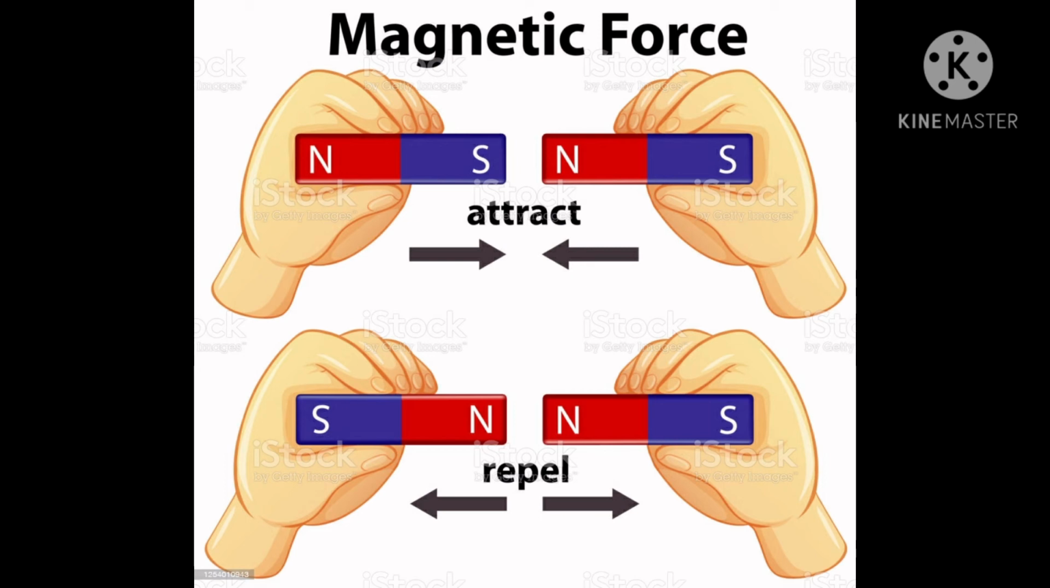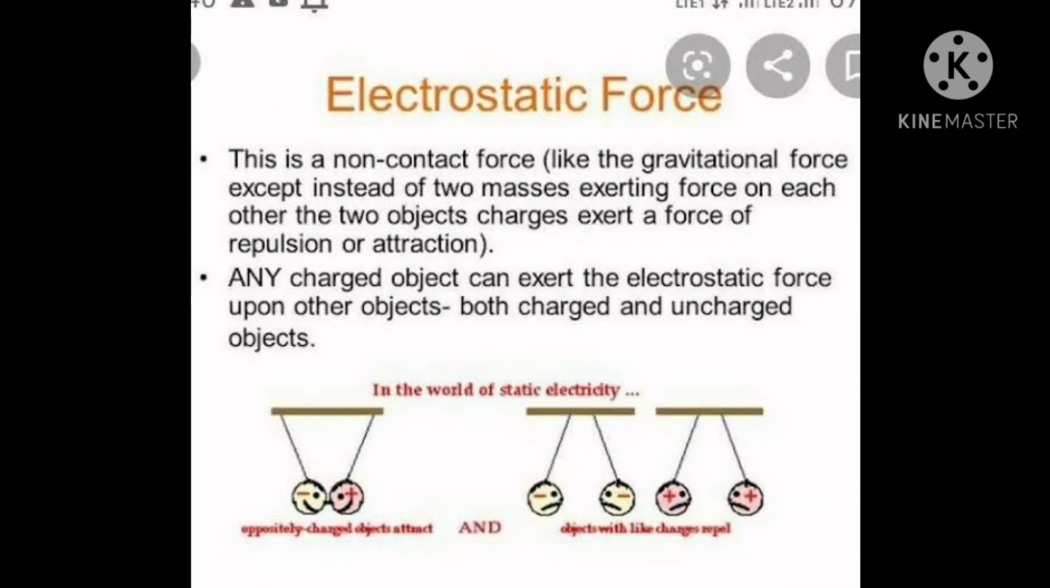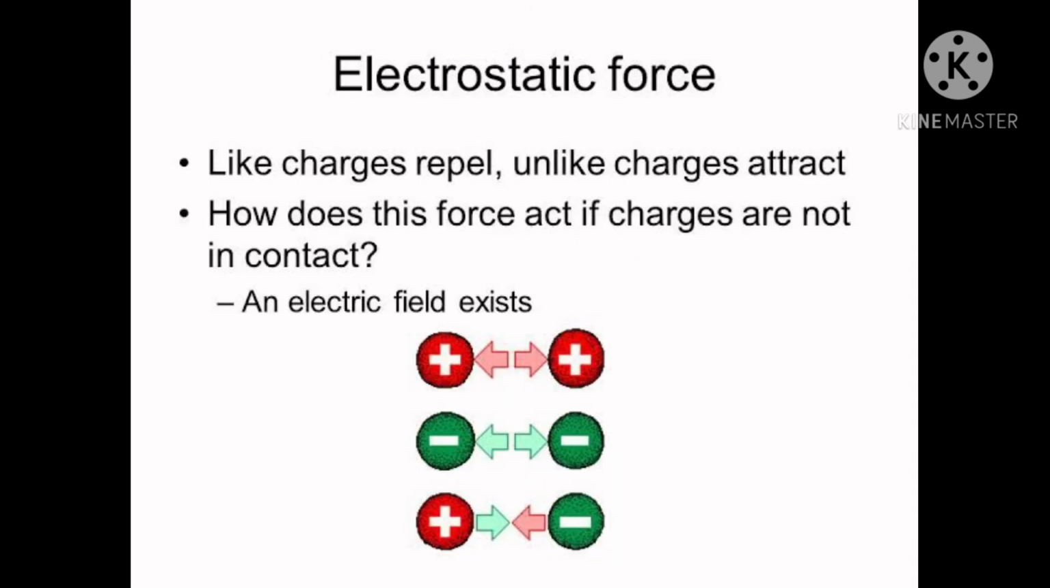The next type of force is electrostatic force. This is the last type of force. You can see in this picture, it is a non-contact force just like gravitational force, except instead of two masses exerting force on each other, two charged objects exert a force on each other. I'll tell you in detail. You'll better understand by seeing this example.